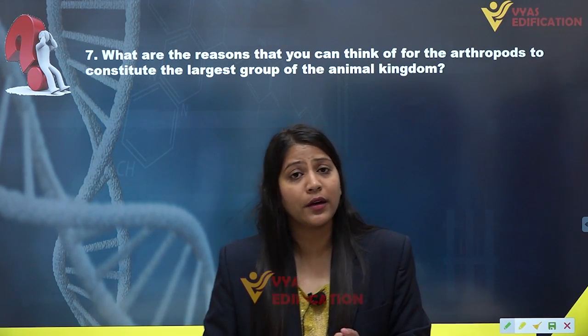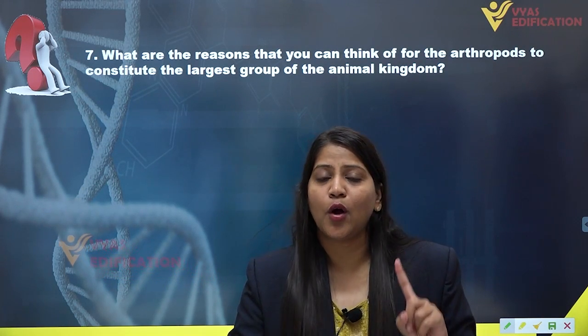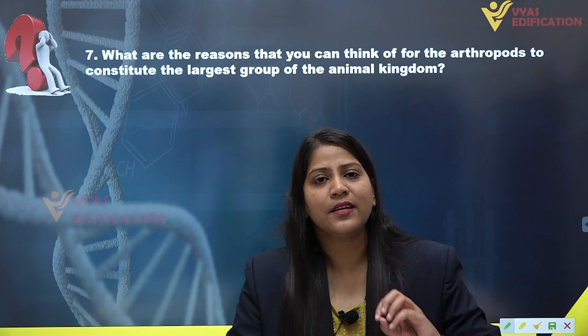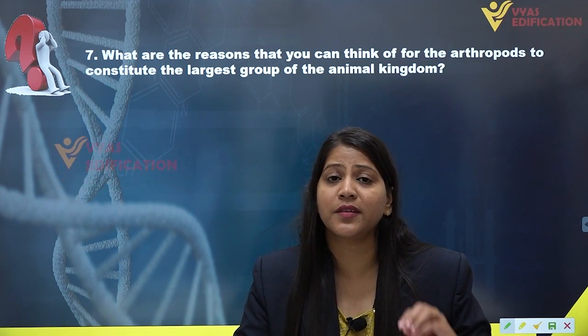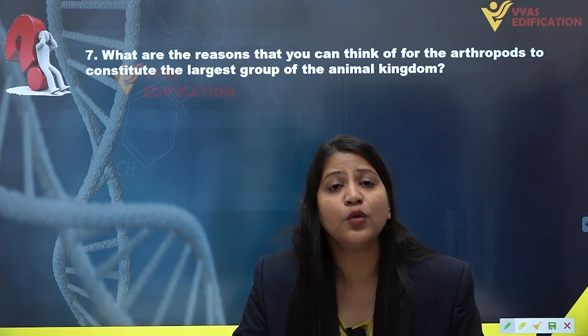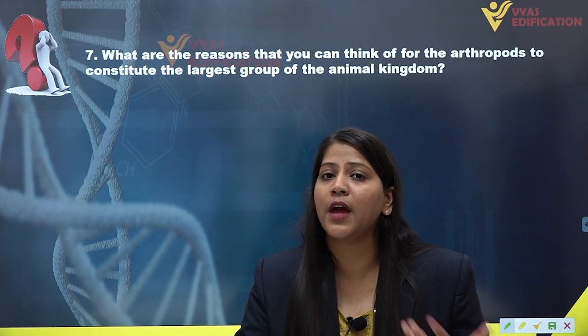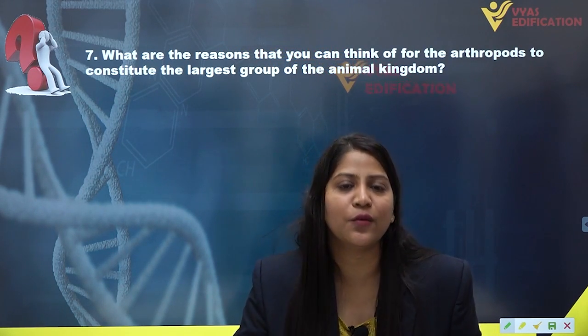So this is also a reason. And the third but not least reason is that this exoskeleton made up of chitinous substance is protecting or reducing the water loss from their body, which makes them adapted to the terrestrial environment.